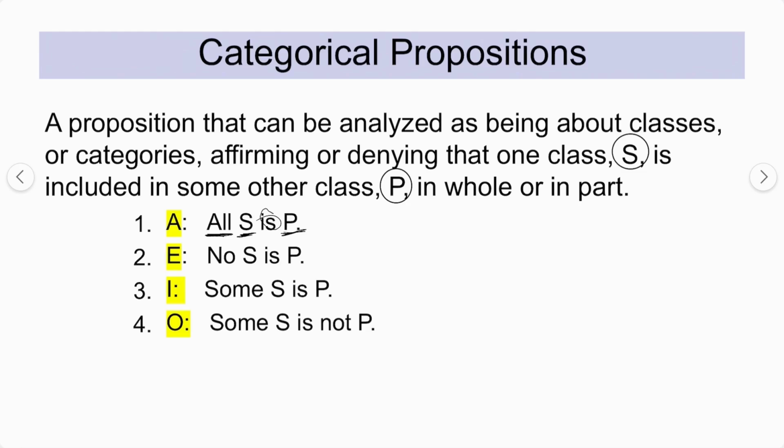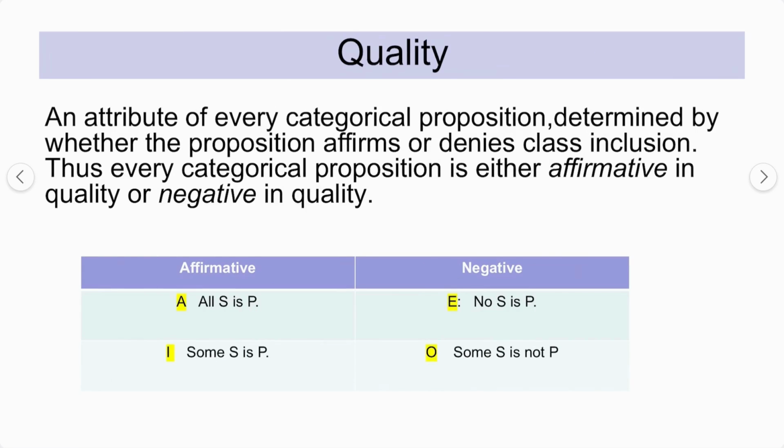Now let's move to the main topic, which is the quality first. Let's just see the definition. It is an attribute of every categorical preposition determined by whether the preposition affirms or denies the class inclusion. Thus, every categorical preposition is either affirmative quality or negative quality. If you see, we have 4 types of categorical preposition: A, E, I and O preposition.